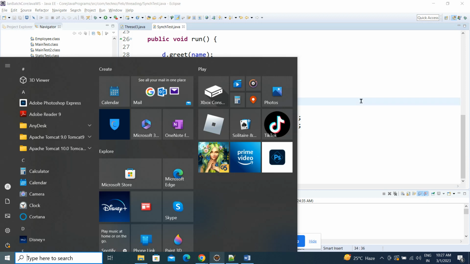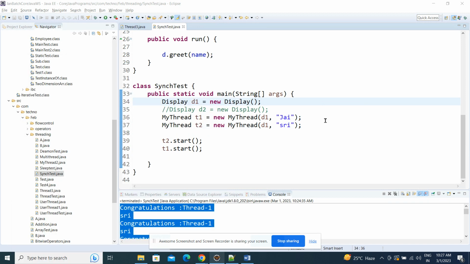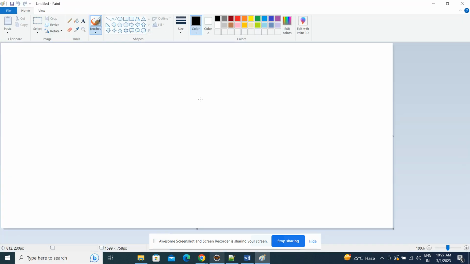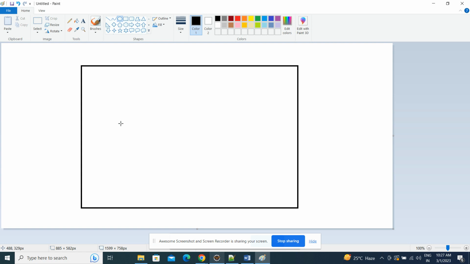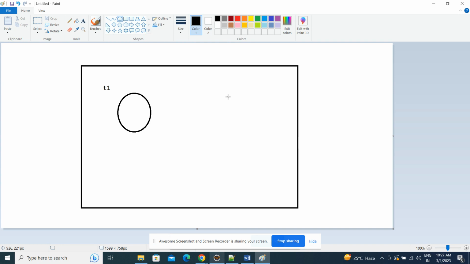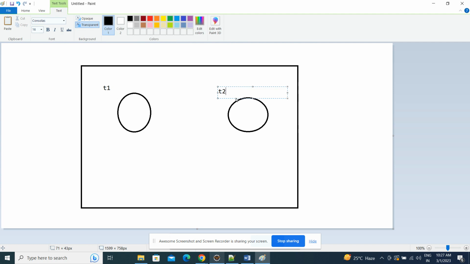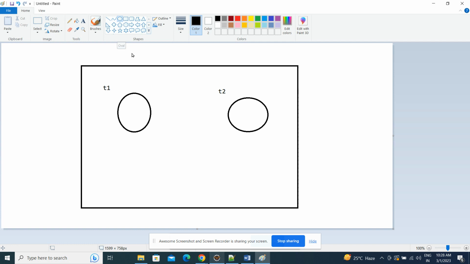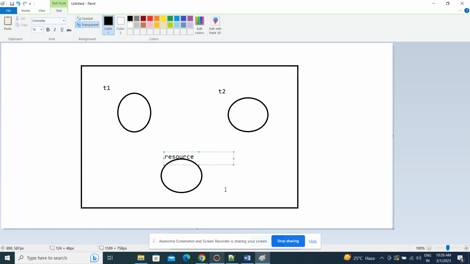Let's go diagrammatically, in Paint. Let's take thread 1, this is T1. And let's take one more thread, T2, and it is the T2 thread. And there is some resource. Just assume there is some method or something. Anything we'll call a resource.